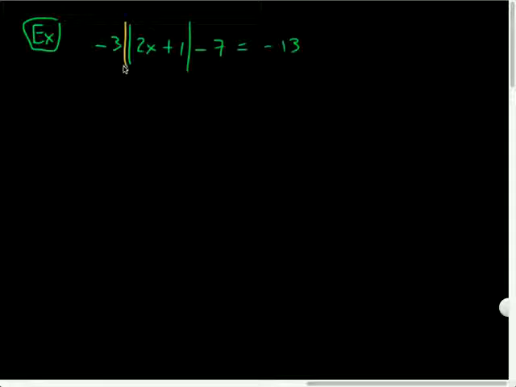So my goal is I want to get this absolute value by itself. In fact, you could even pretend that this was your variable for starters. You could pretend this was kind of like negative 3x minus 7 equals something. So have that thinking outside the box generalization: pretend the absolute value is your variable. So how do you get the absolute value by itself? What would I do first? Add 7 to both sides. I like it. And I'd have negative 3 abs 2x plus 1 equals negative 6.